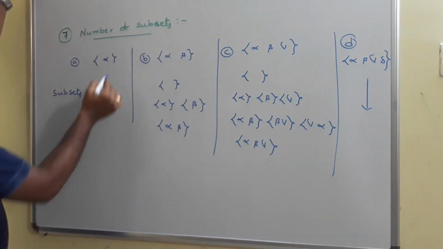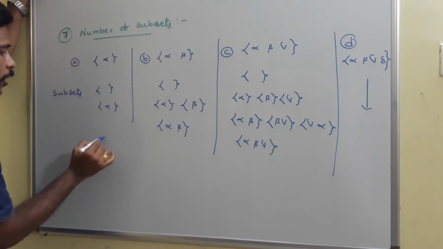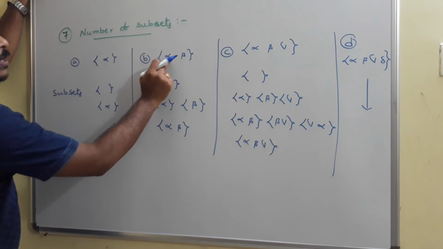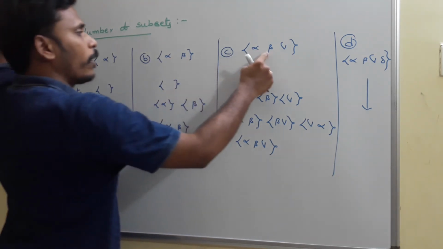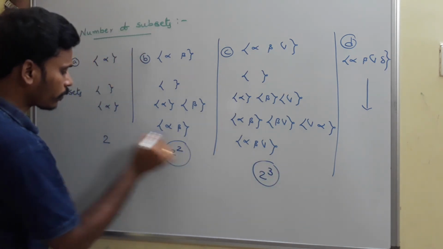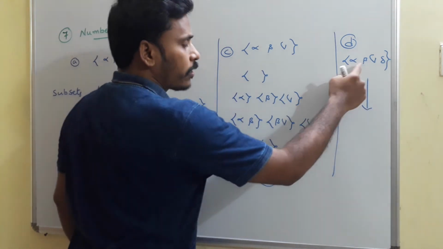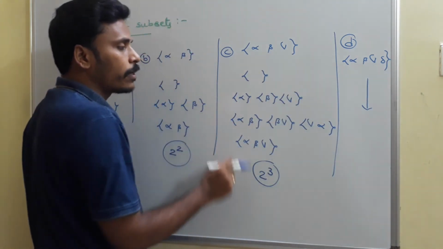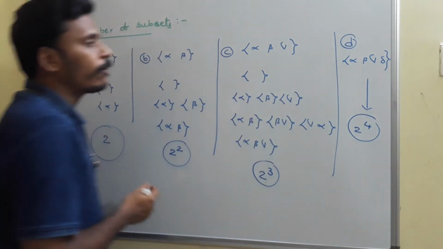You just look there. Here the number of elements in the set is 1 and the total number of subsets is 2. Here the number of elements is 2 and the number of subsets is 2 square. Here the number of elements is 3 and the number of subsets is 2 cube. Is it clear? And here the number of elements is 4 and if you list all those subsets, you will get the number of subsets as 2 power 4.